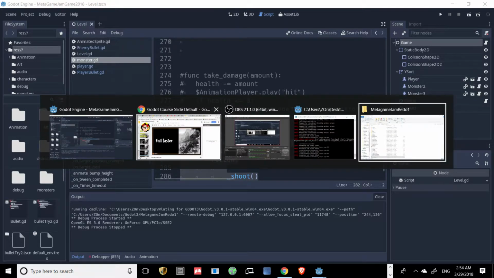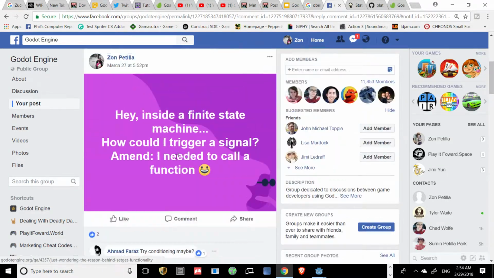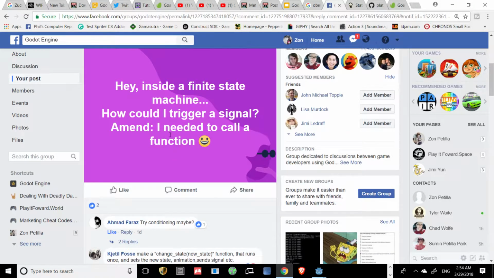So one thing, as I'm trying to keep this short and recording this the second time, I do apologize that I did not say this right. So when I posted this in the group, I said, hey, inside a finite state machine, how do you trigger a signal? And then I needed to call a function.